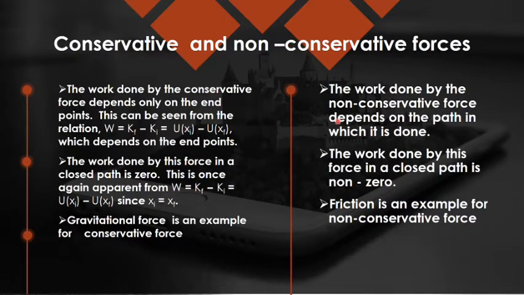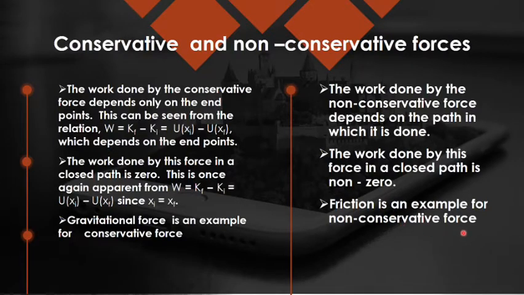But if you talk about non-conservative forces, then the work done by the force in a closed path is non-zero, and the work done depends upon the path followed. An example is frictional force, which is a non-conservative force.